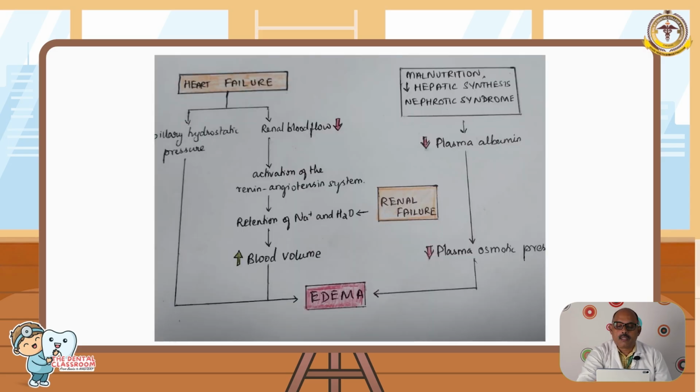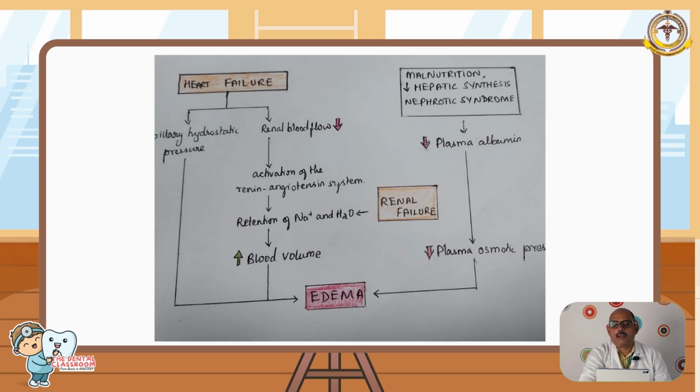We can now discuss the pathophysiology. If you have heart failure, there will be increased capillary hydrostatic pressure which causes edema directly, or there is decreased blood flow to the kidney, activating the renin-angiotensin system, causing increased retention of sodium and water with increased blood volume. Or you can have a failing liver, with decreased protein synthesis causing decreased plasma oncotic pressure, and causing edema.